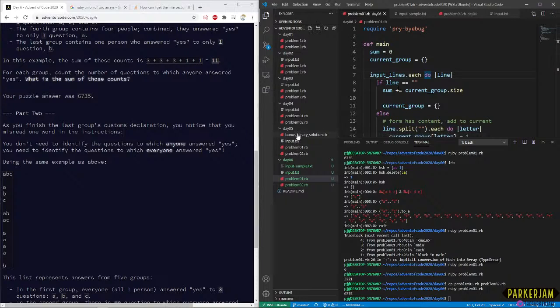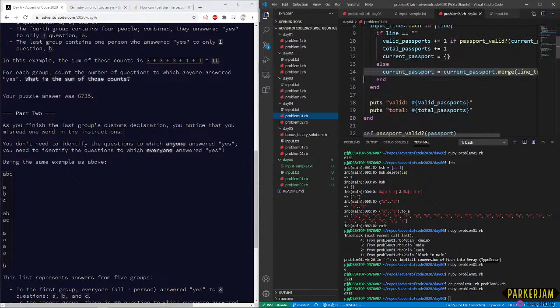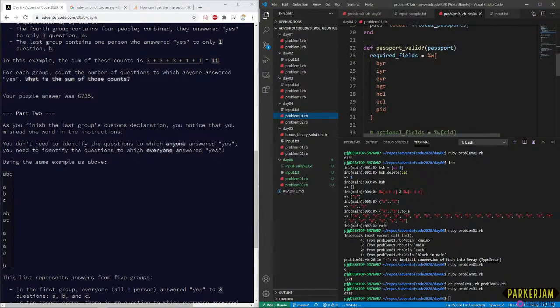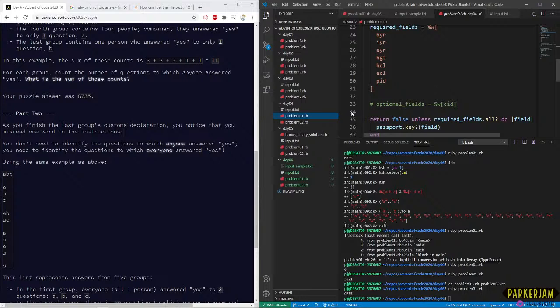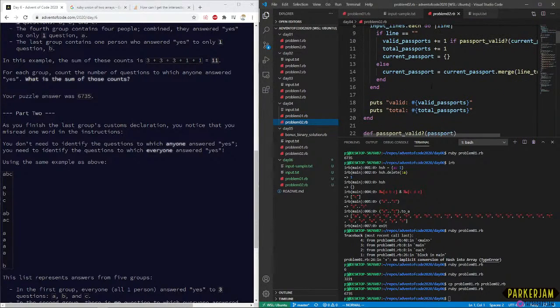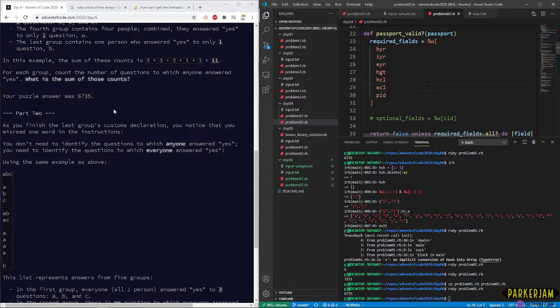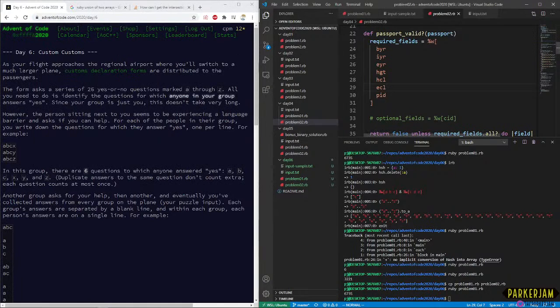And actually, we can take a little bit of time and go back into a little bit of a refactor back here for day 4 problem 2. So we have this big. Let's actually go back into that problem.